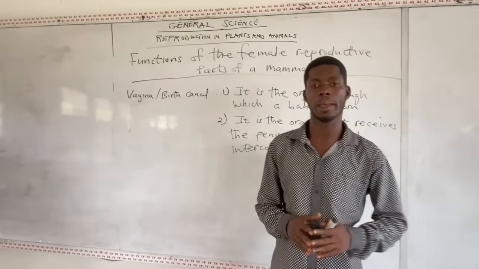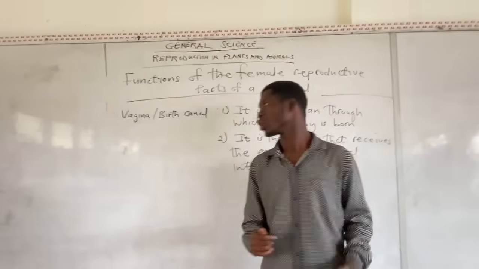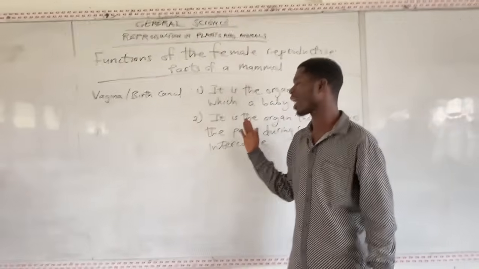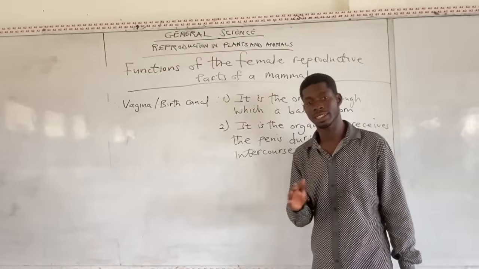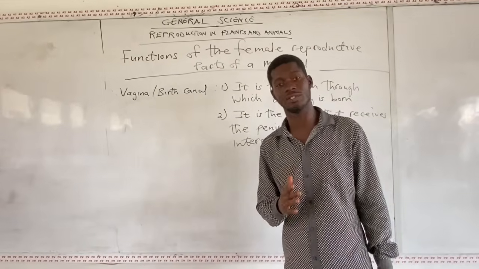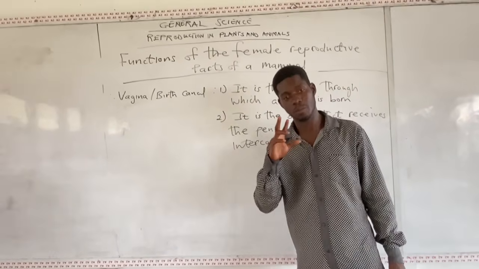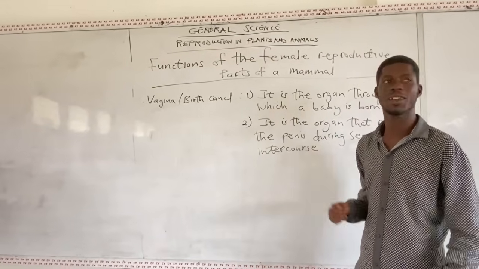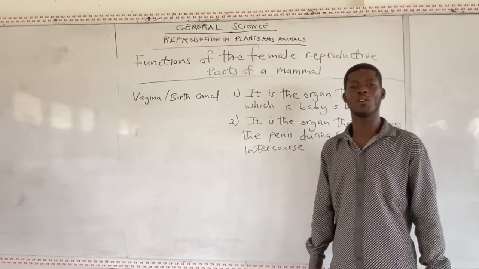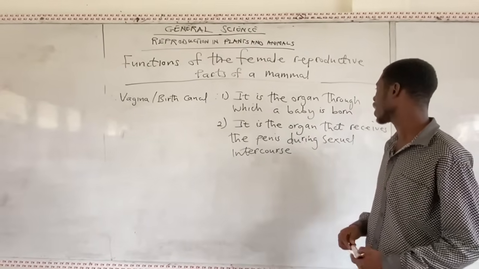Another name for it is what? Birth canal. Yes. So these are the functions of the vagina. I'm not saying that these are all the functions of the vagina, but I'm teaching you 2 functions. The first function of the vagina is, it is the organ through which a baby is